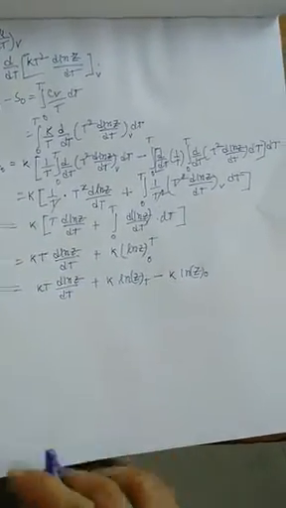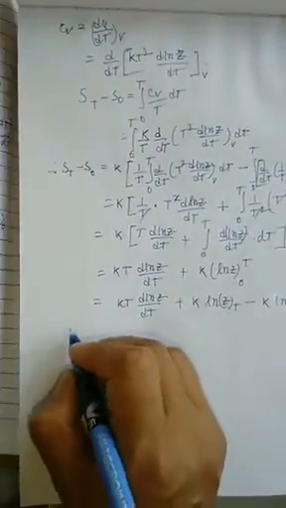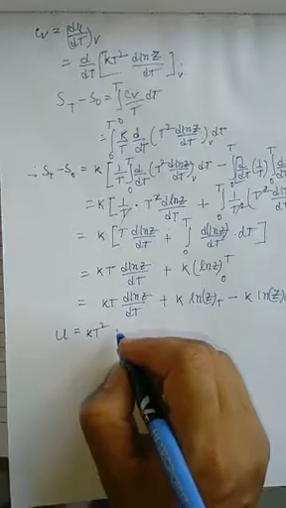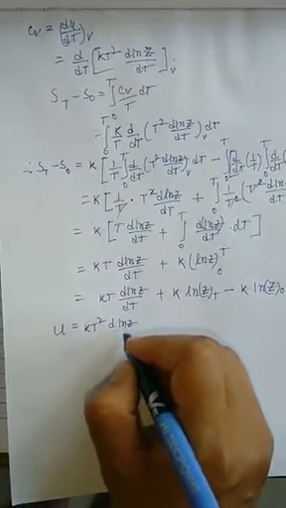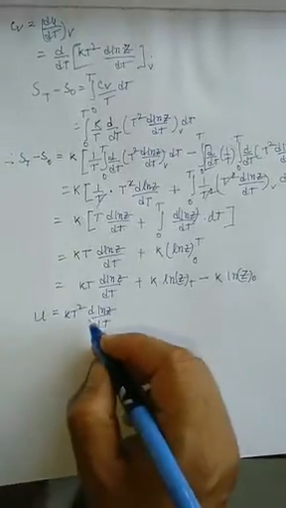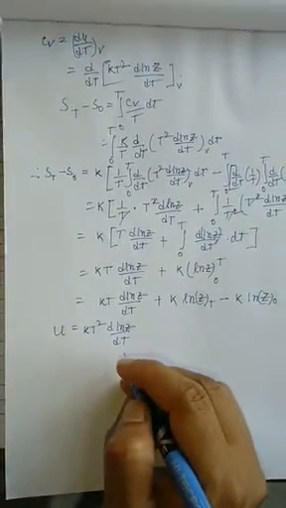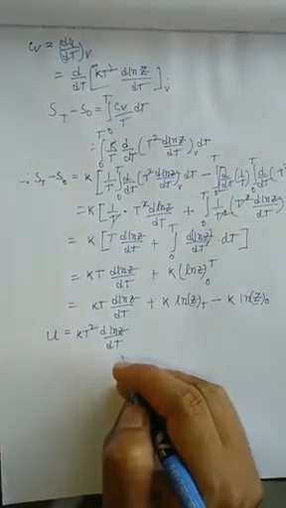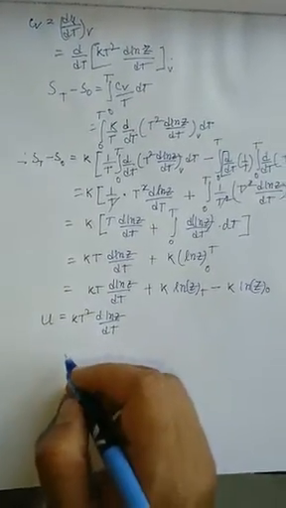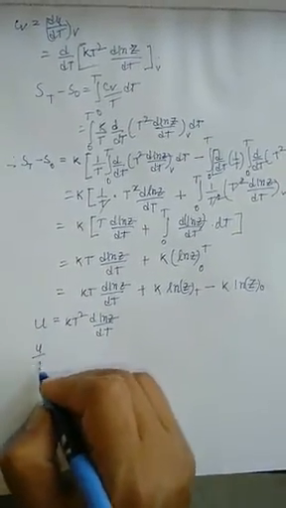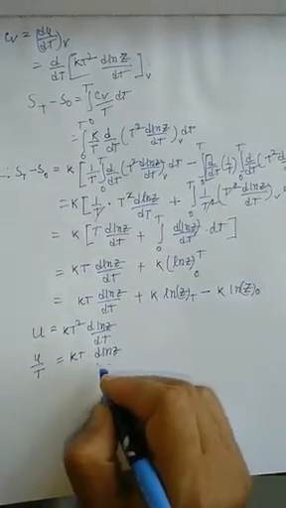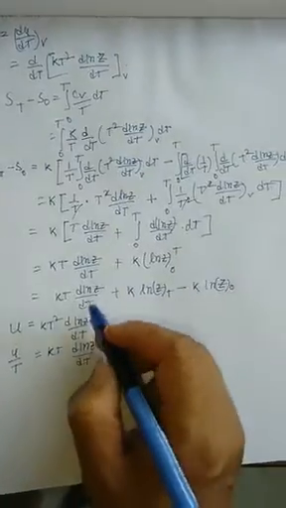Now I would like to mention the value of U. U is basically, we just solve this, kt square d ln z by dt. Okay, so this comes from your previous discussion, the calculation of some thermodynamical quantity from the partition function. So if I divide this U by T, then kt d ln z by dt, you get the same quantity.